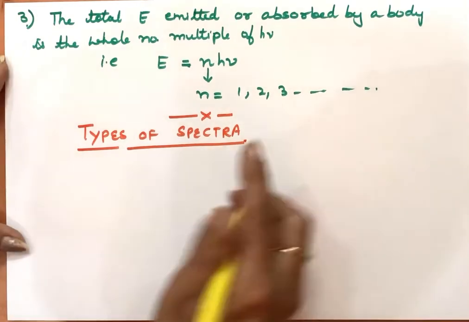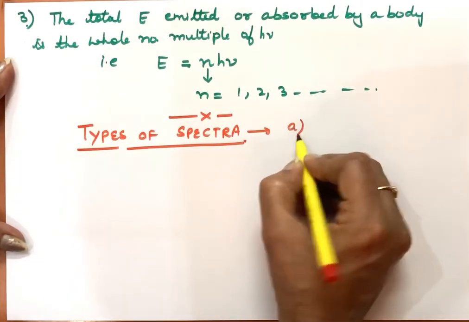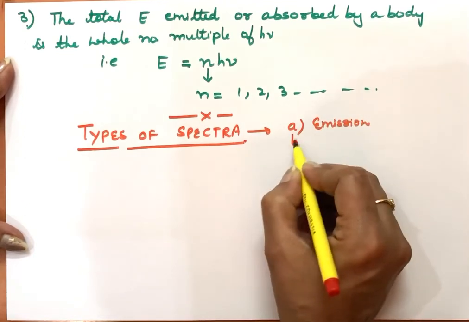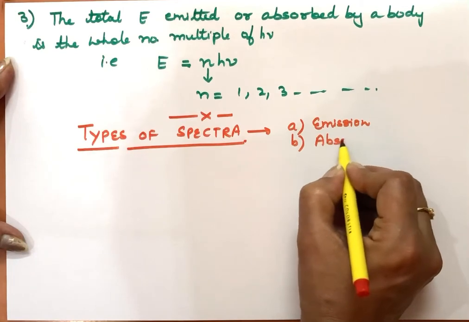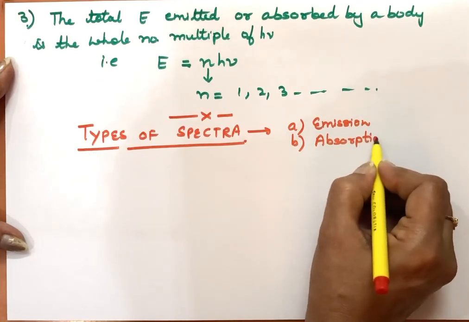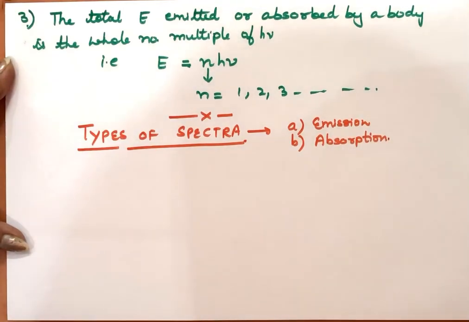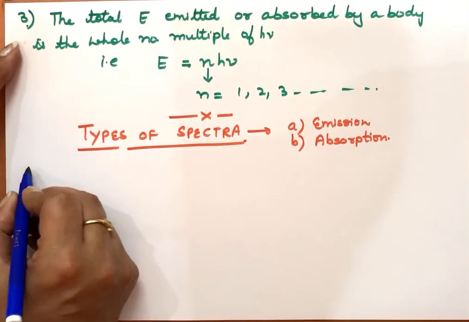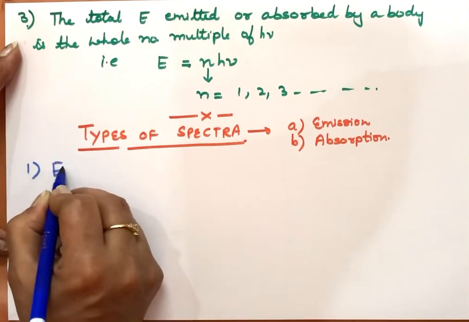Spectra we classify into two types. One is emission spectra and second is absorption spectra. Electromagnetic spectrum we have done, that is the arrangement of all the electromagnetic radiations in increasing order of their wavelength or decreasing order of frequency, is known as electromagnetic spectrum. Now what is this spectrum? Types are of two. First is emission.